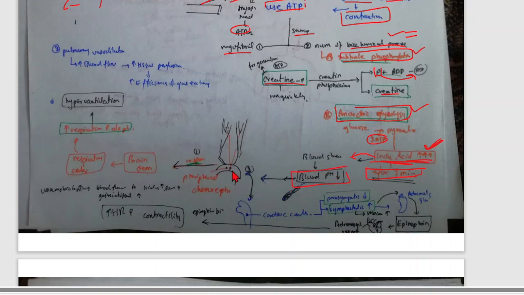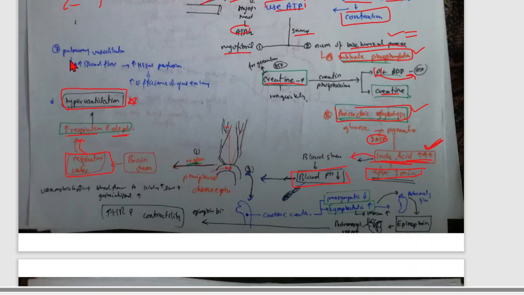There are peripheral chemoreceptors in the aortic body and carotid body. They respond to this signal and give information to the brainstem, and in the brainstem there is a respiratory center. They activate the respiratory center for increased respiration and deep breathing, and cause hyperventilation. Okay, this is the simplest mechanism.